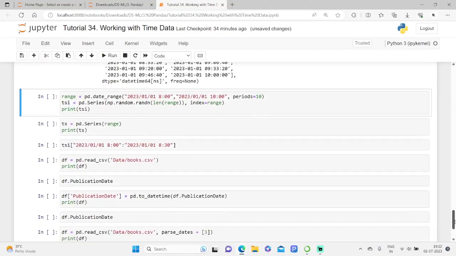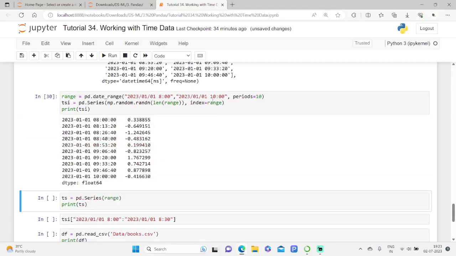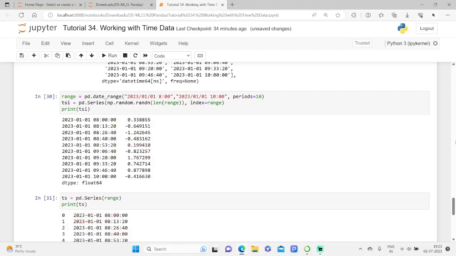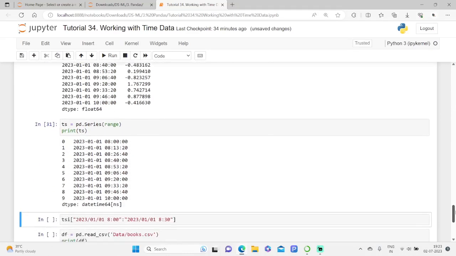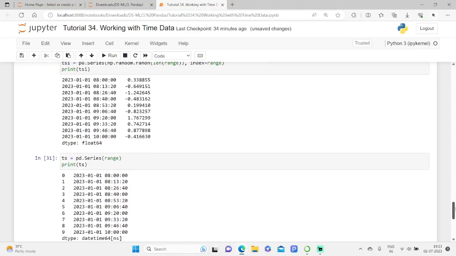Kindly have a note of it. What we are having is date range from 2023, of course January 1, morning 8 o'clock. And next it is all about 1, 10 and 100. We can also use this to populate their values automatically. Let me execute this towards the creation of series, and I think you are able to see the exact values and their difference.